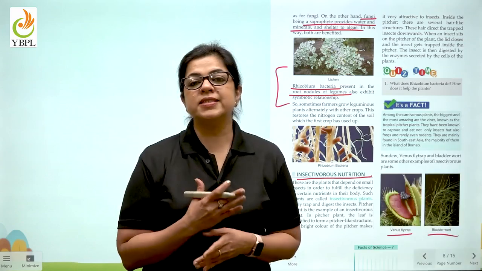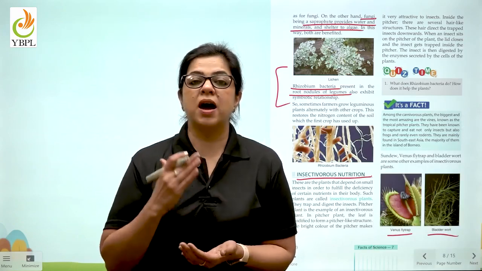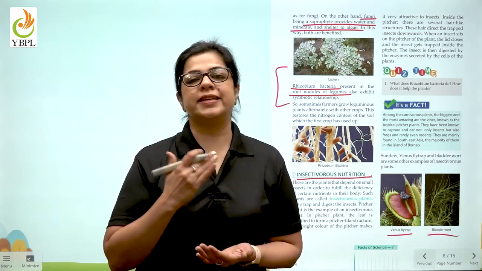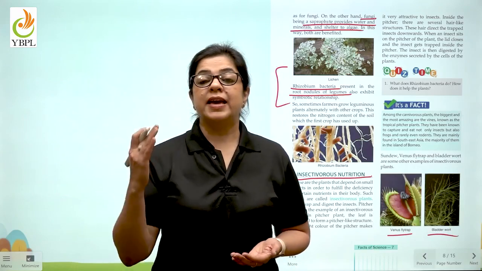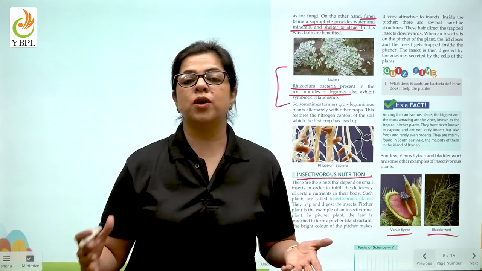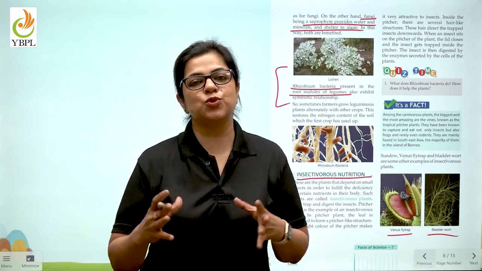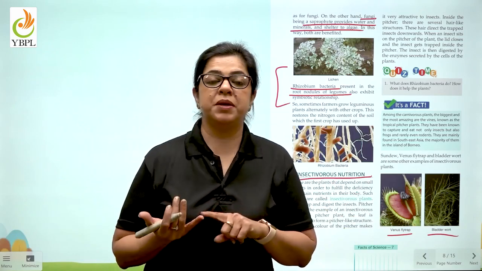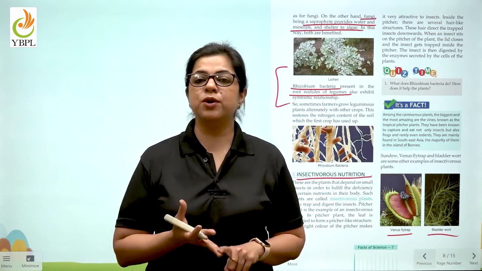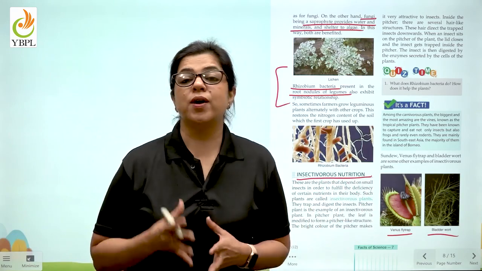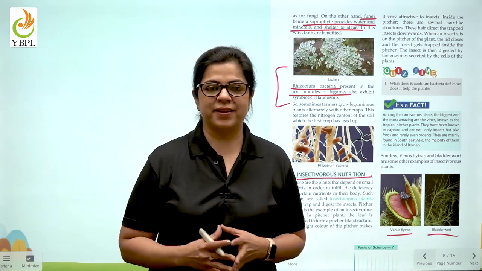So children, in this chapter, we have learned how plants derive their nutrition. If they are green plants, we know that they carry out photosynthesis. If they are non-green plants, then what happens? We know that they depend on certain other things to obtain nutrition. They can be saprophytic, symbiotic, parasitic or insectivorous. I hope you have understood the lesson very well. Thank you.